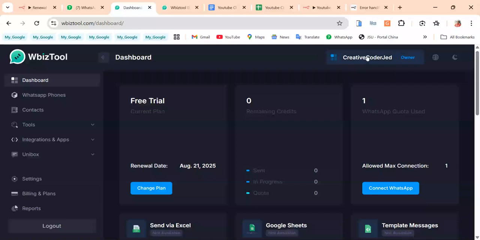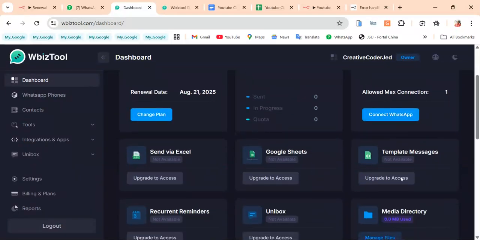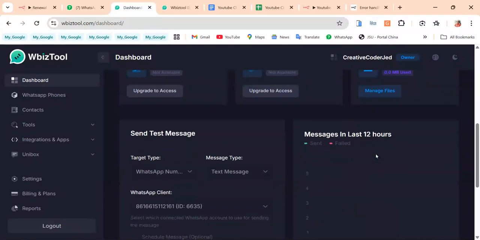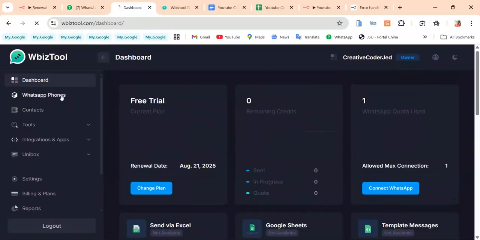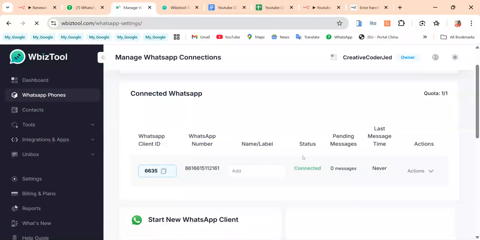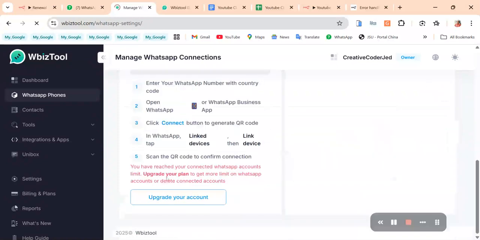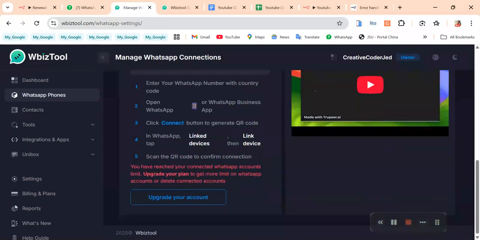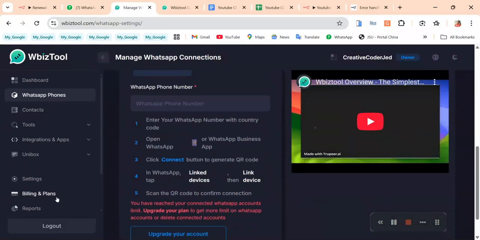If you're in a free trial, you have a chance to add one phone number, which I have done. But if you're on a paid plan, you can add more phone numbers and integrate other applications here. If you come to the phone numbers, I have only one phone number attached. You can see my quota, 1 of 1, exhausted. You can add other ones by upgrading your account.